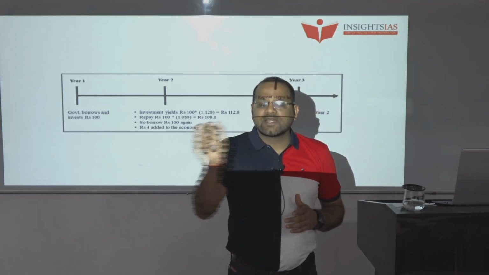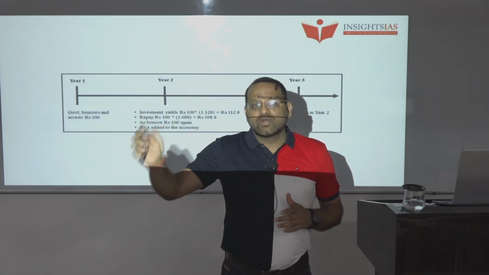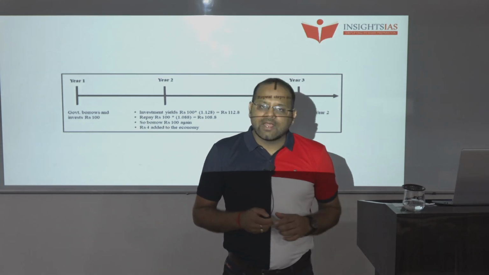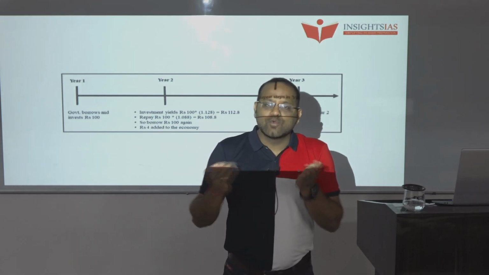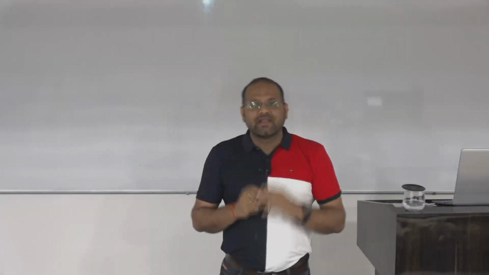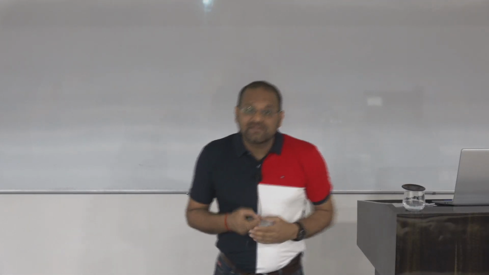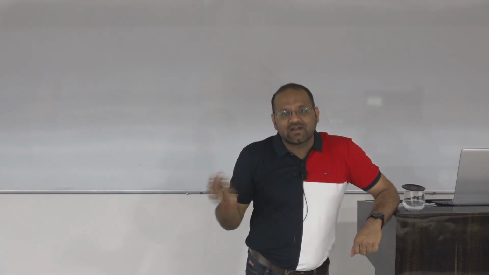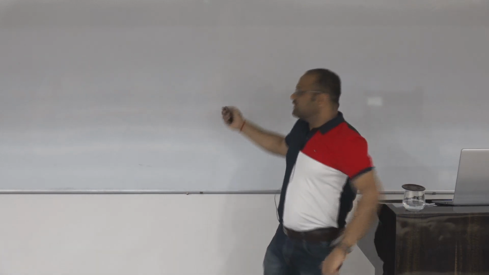The interest rate growth rate differential should be negative, meaning growth should always be more than the interest rate. Then only will our debts be sustainable. If the day our interest rates become more than our growth rate, then we are gone, right? So that way we have to analyze.